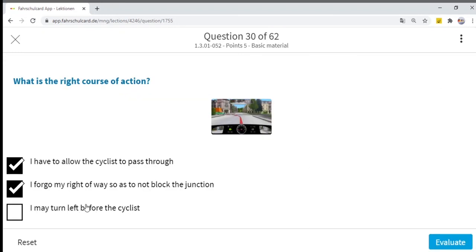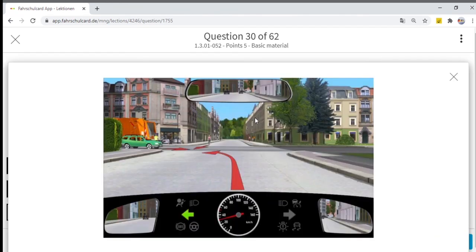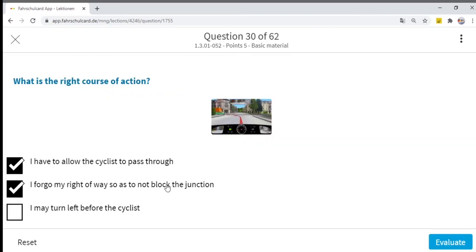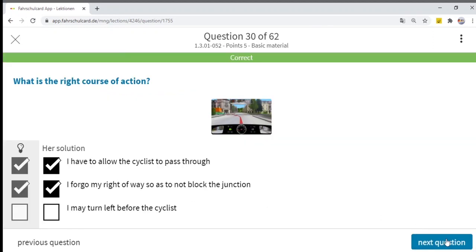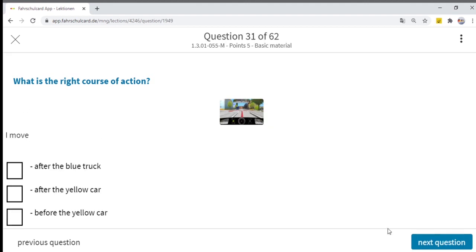I may turn left before the cyclist? No, this answer is not correct, because whenever you are taking a left turn you have to allow the oncoming traffic. So only the first two options are correct. Now we will jump to the next question.